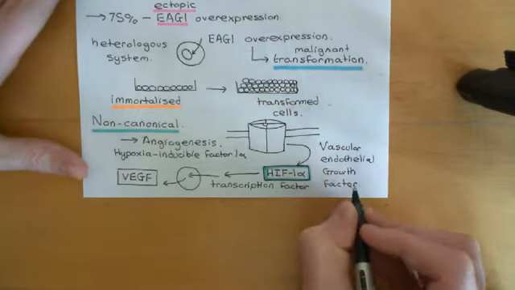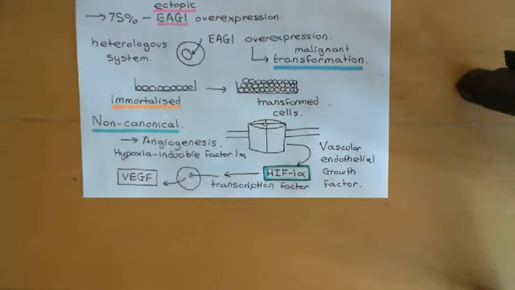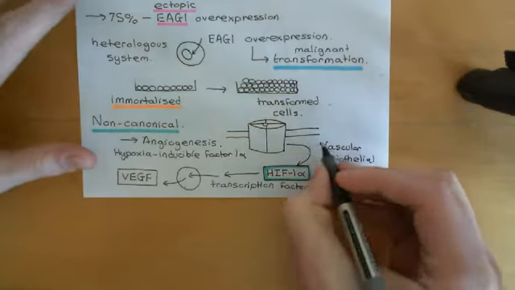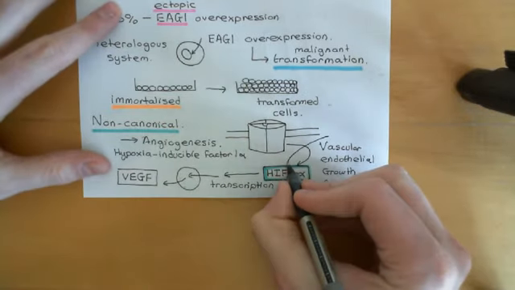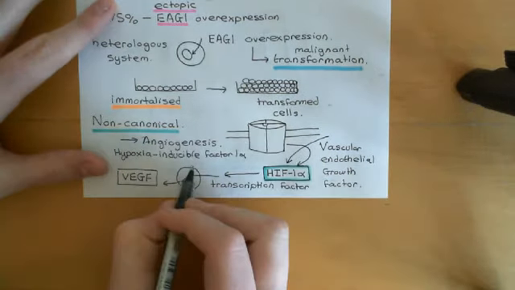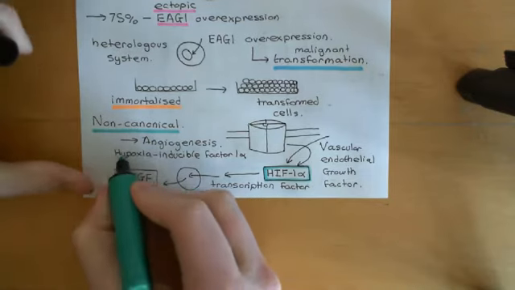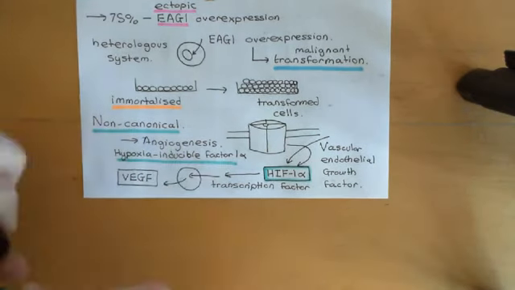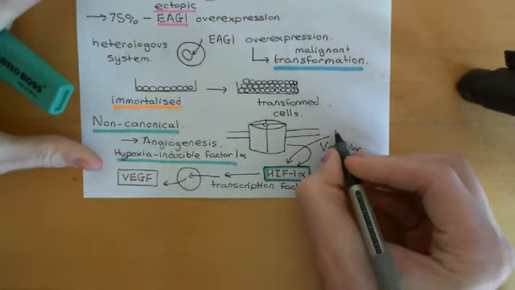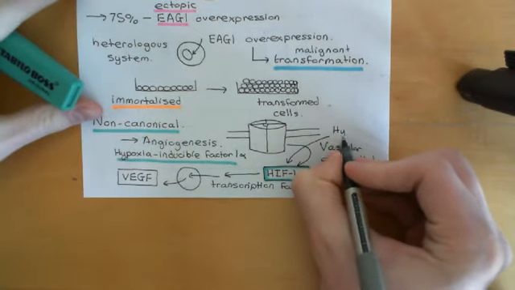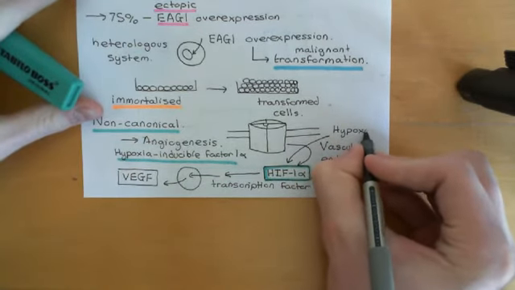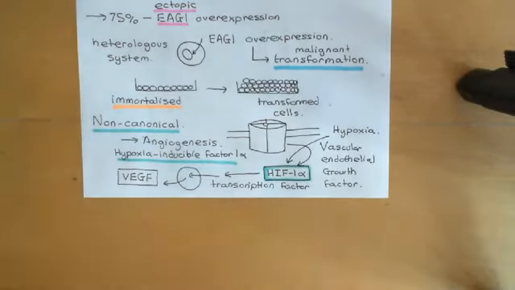When tissues become hypoxic, what happens is the hypoxia actually induces the activation of the hypoxia-inducible factor, hence why hypoxia-inducible factor is actually called hypoxia-inducible factor. Okay, and this again acts as a transcription factor and increases the expression of vascular endothelial growth factor.